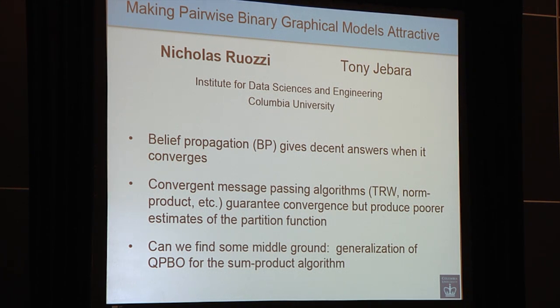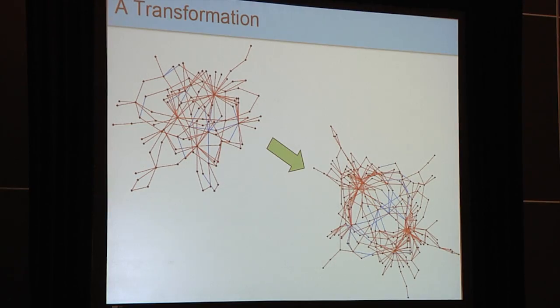In recent years, one of the proposed ways to get around this is so-called convergent message passing schemes. You may have heard of something like tree-weighted belief propagation. These algorithms guarantee convergence if you do a certain message updating schedule, but they also produce much poorer estimates of the partition function. So the motivation for this work was, can we do, hopefully in some sense, better? Can we design message passing algorithms that converge more quickly, but also do at least provably better than the tree-weighted algorithms? As the title of this paper suggests, it's all about making pairwise binary graphical models more attractive.